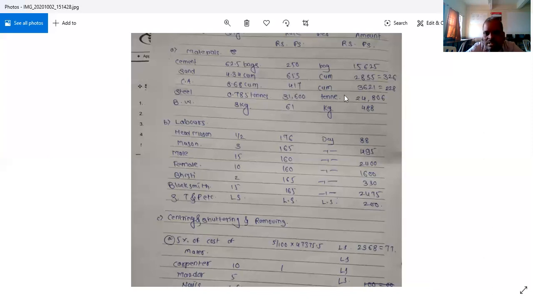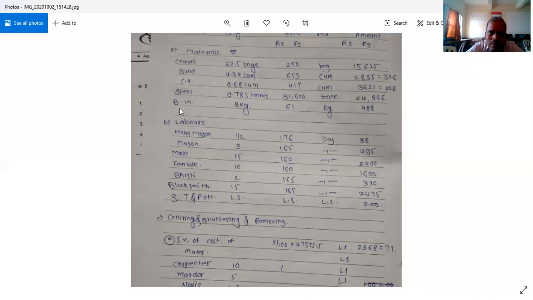So the total will be 6,221. That is equal to 3621.228. Whereas steel 0.785 tons, the rate is 31,600 per ton. 31,600 into 0.785 will be 24,806.